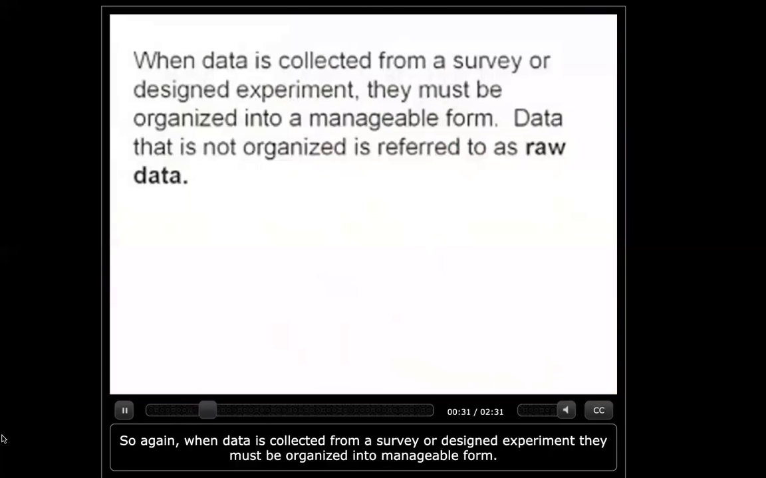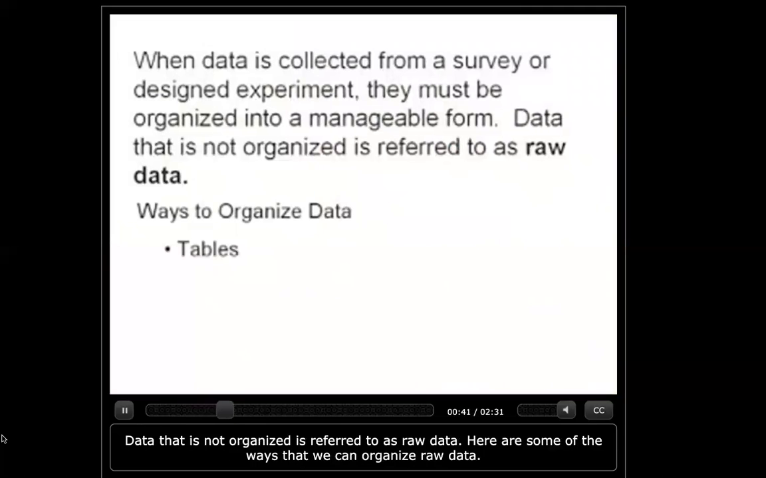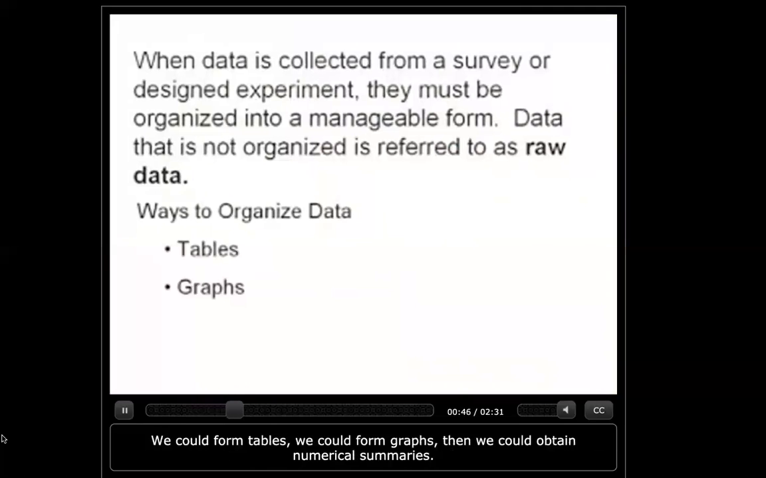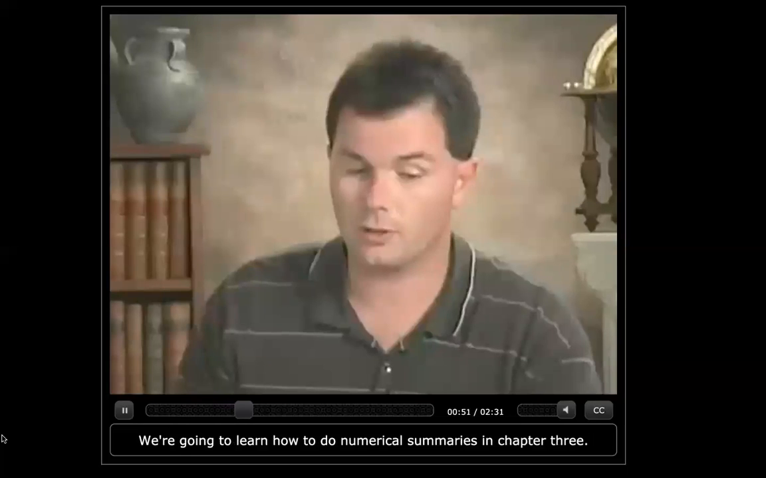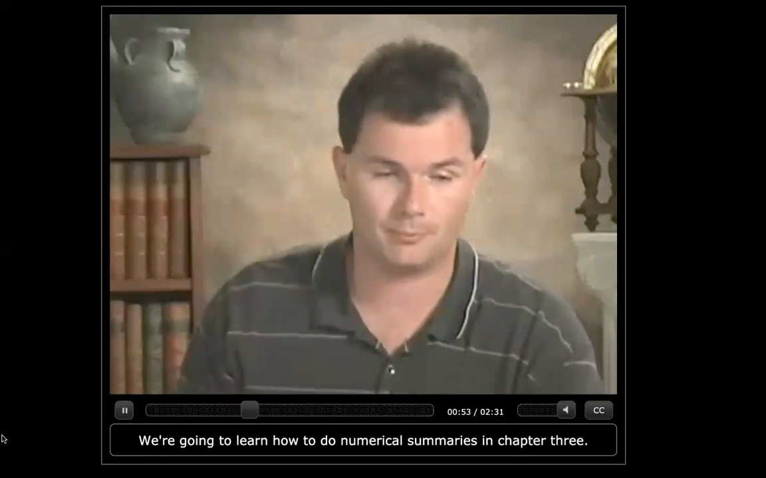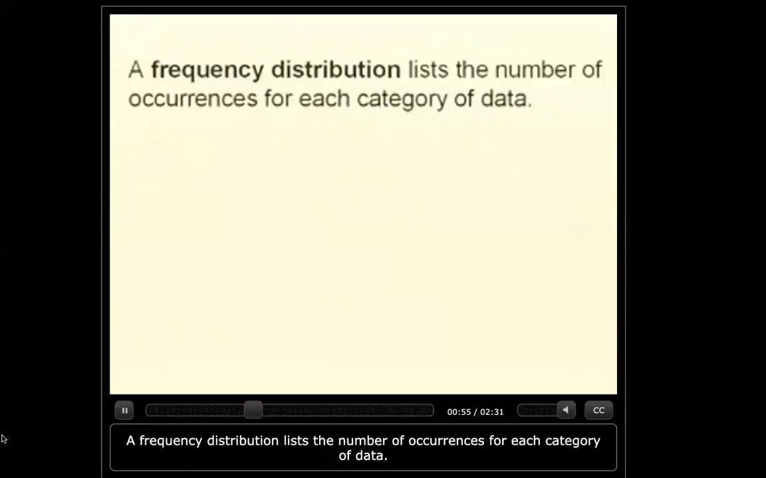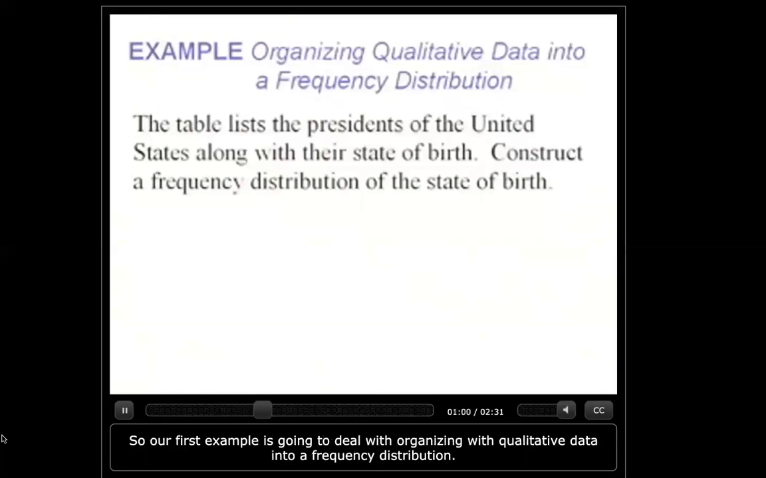So again, when data is collected from a survey or a designed experiment, they must be organized into manageable form. Data that is not organized is referred to as raw data. Here are some of the ways that we can organize raw data. We could form tables, we could form graphs, and we could obtain numerical summaries. We're going to learn how to do numerical summaries in chapter 3. A frequency distribution lists the number of occurrences for each category of data. So our first example is going to deal with organizing qualitative data into a frequency distribution.